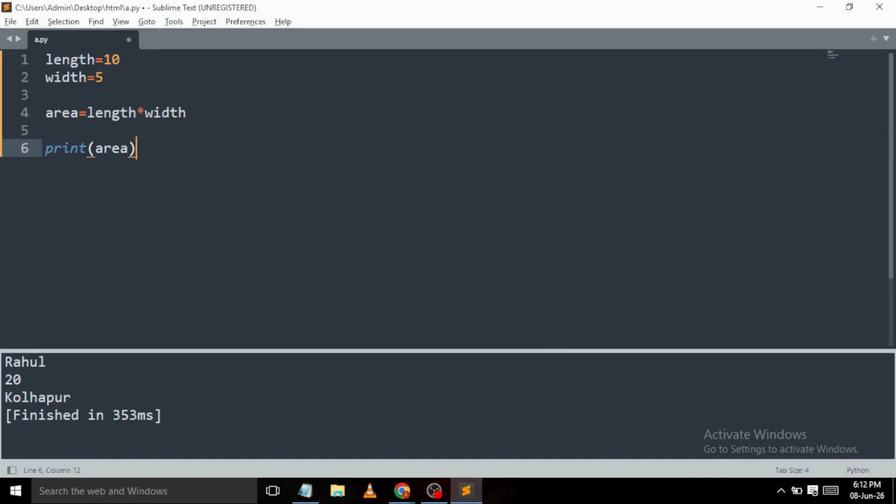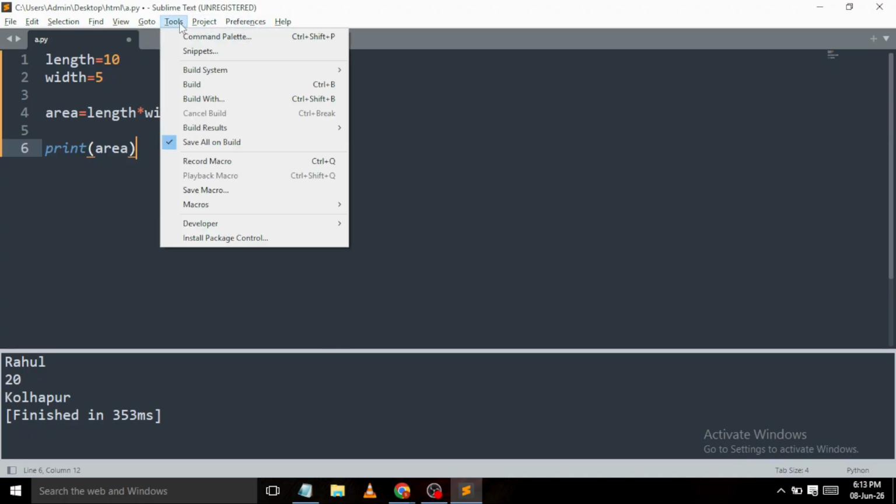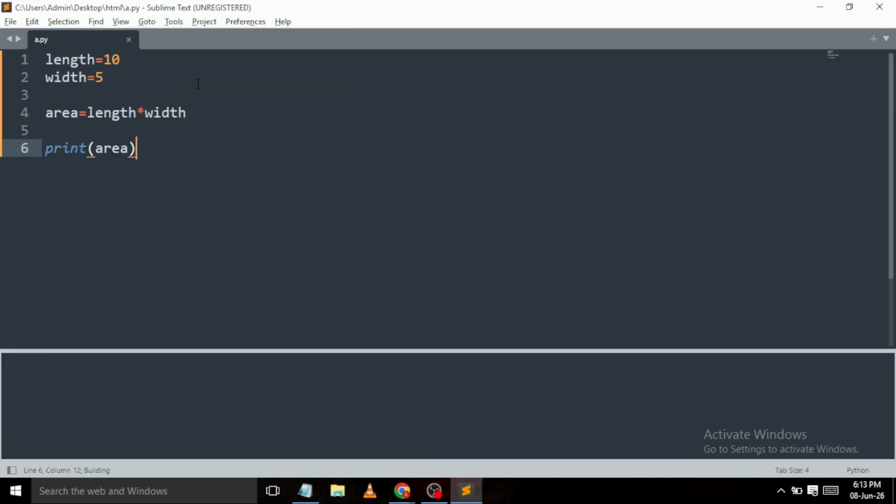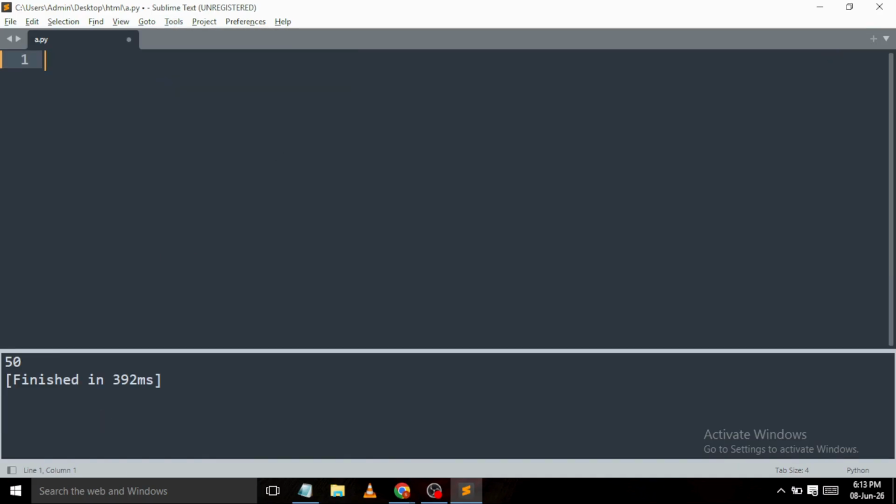Next, program 2, rectangle area. Now let's calculate the area of a rectangle. Formula is area is equal to length into width. So write length is equal to 10, width is equal to 5, area is equal to length into width, and print area. Output is 50. This is our first mathematical program. Notice how variables make calculations easy.